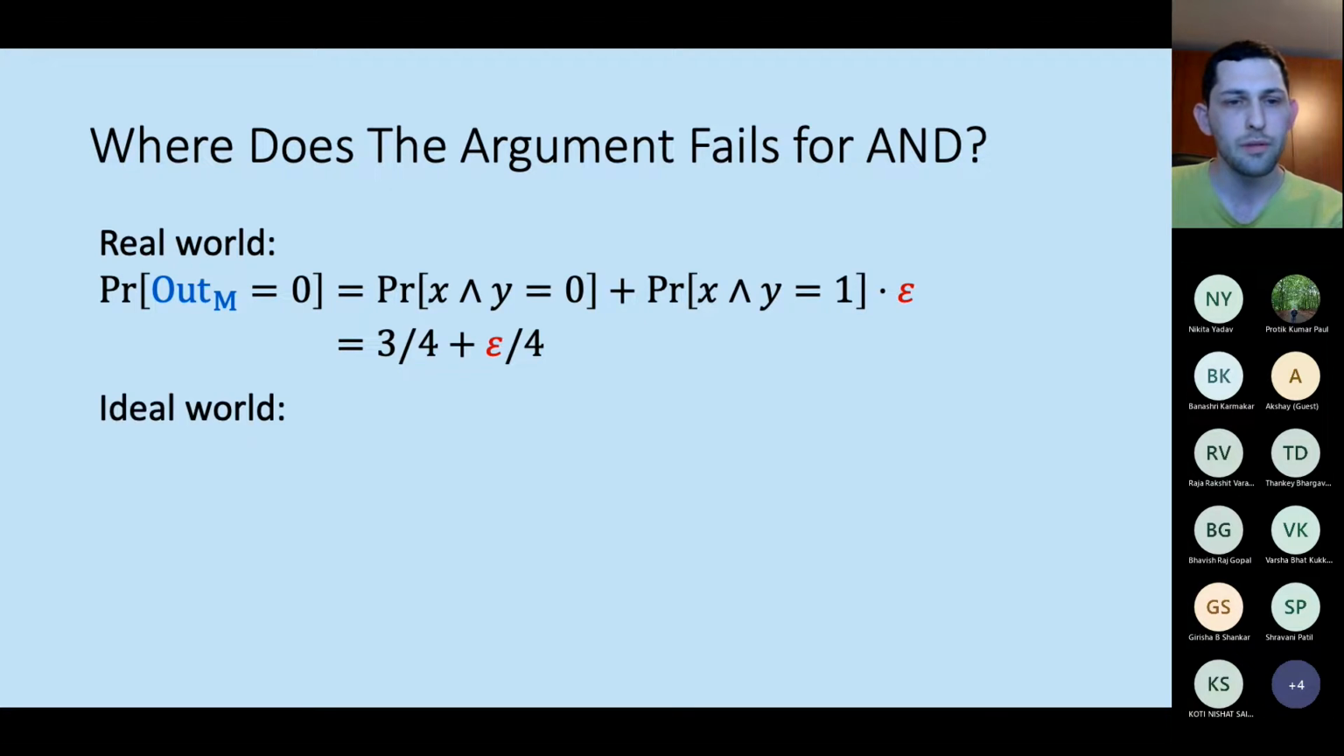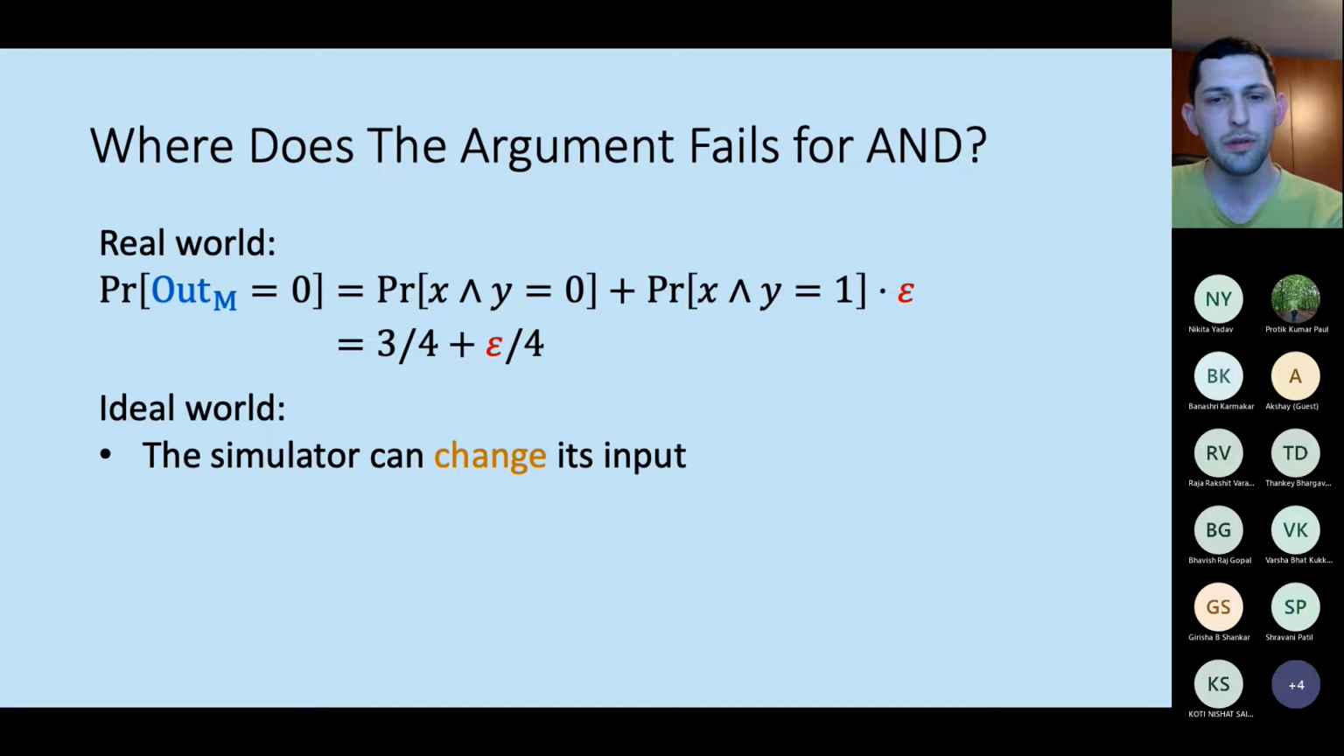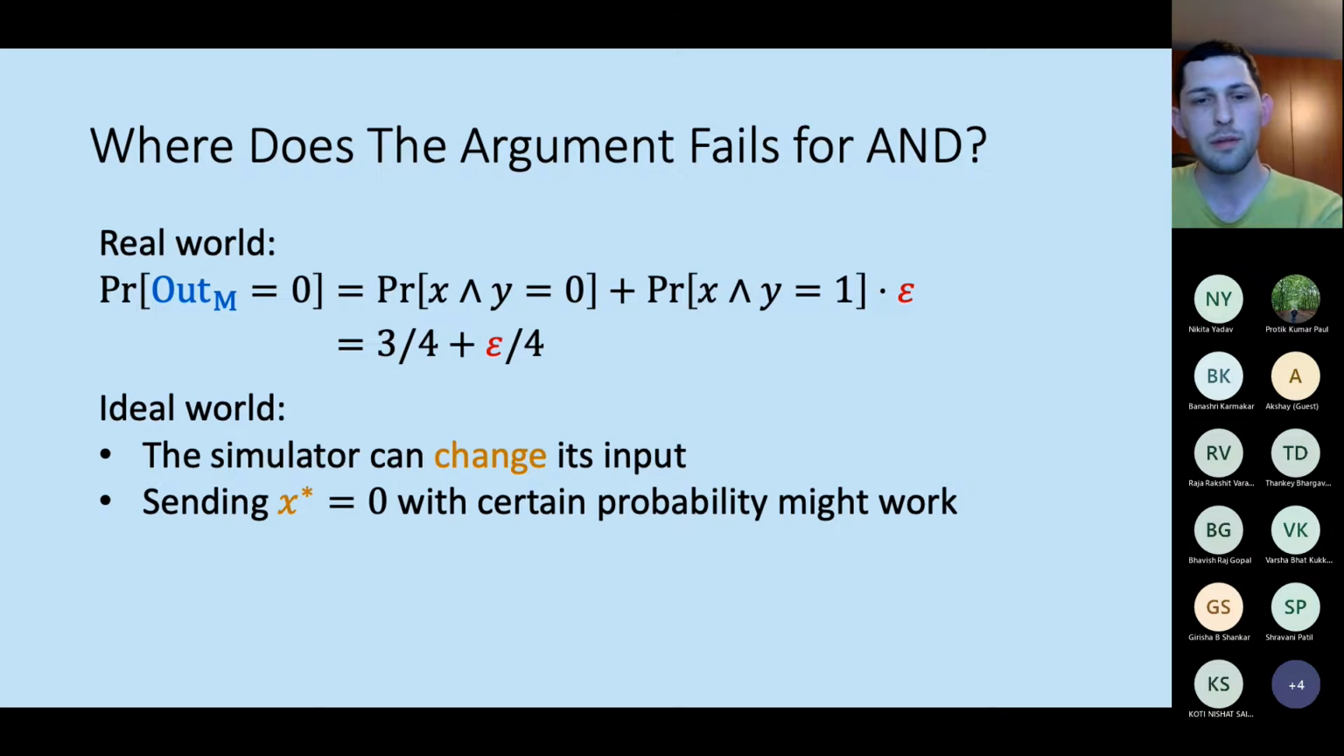So where does it fail? It fails when we compare it to the ideal world. Here, I remind you that the malicious simulator can change its input. And this results in an issue because he might be able to send the input 0 with a very specific probability such that the output of Marge in the ideal world will increase towards 0, regardless of her input, with some probability such that the probabilities are identical in both worlds. So this means that there might exist a simulator, so we can't really complete the argument.